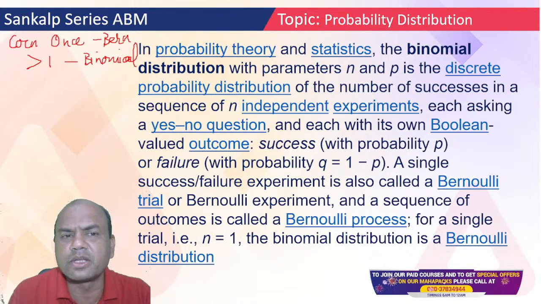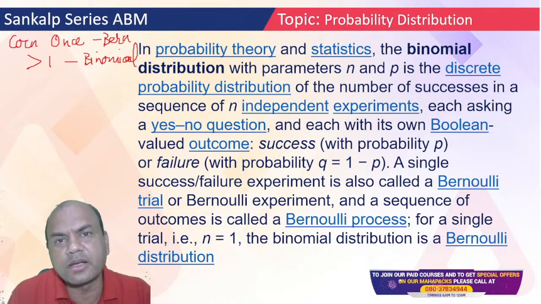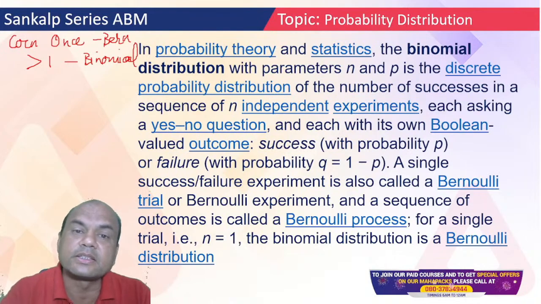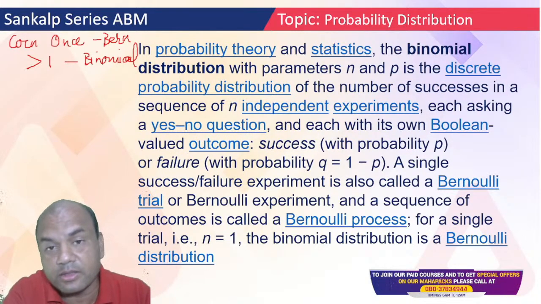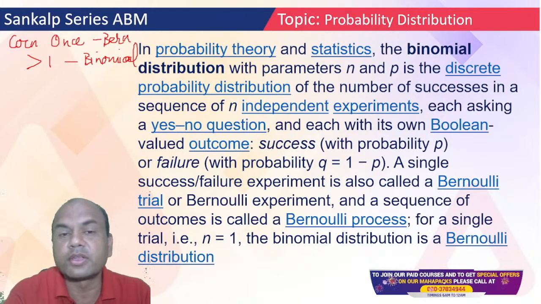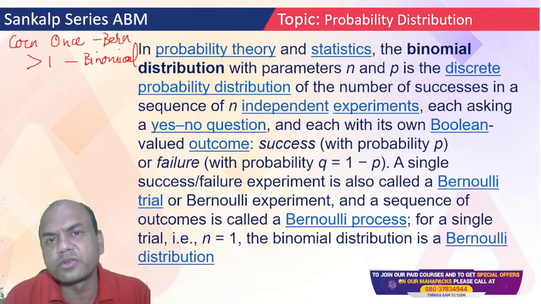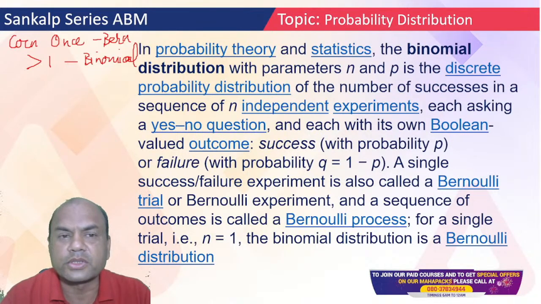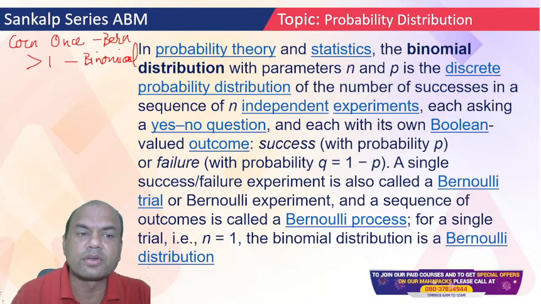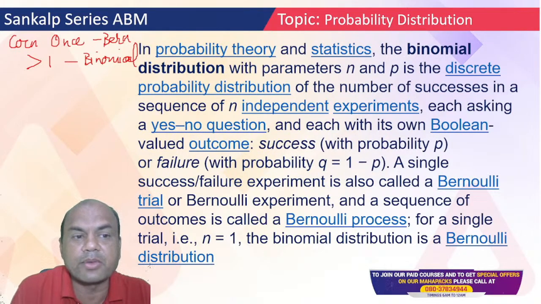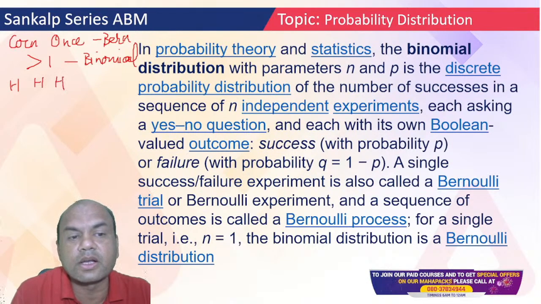Remember that much only. Each trial is independent in binomial because each trial is Bernoulli. Each trial has its own head or tail, right? So that is binomial. Suppose I ask you one question: I am tossing a coin 5 times. I got head the first time, then again I got head the second time. Third time also I got head. So now, fourth time, can you guarantee me?